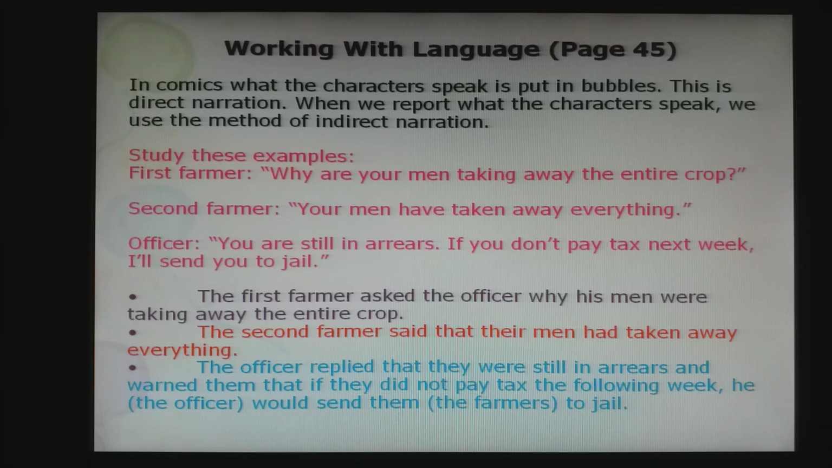And then let's change it into indirect speech. First one. The first farmer asked the officer why his men were taking away the entire crop. This is a question. That is why we are saying the first farmer asked the officer why his men were taking away the entire crop. The next one is just a statement. So the second farmer said that their men had taken away everything. And the officer replied that they were still in arrears and warned them that if they did not pay tax the following week, he would send them to jail.